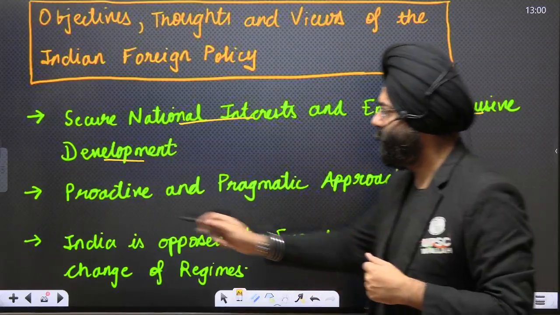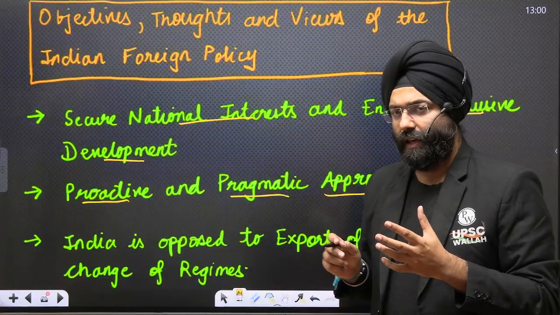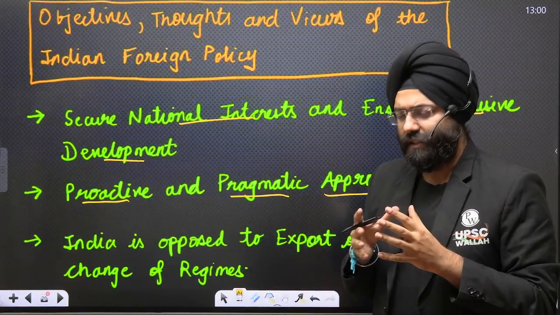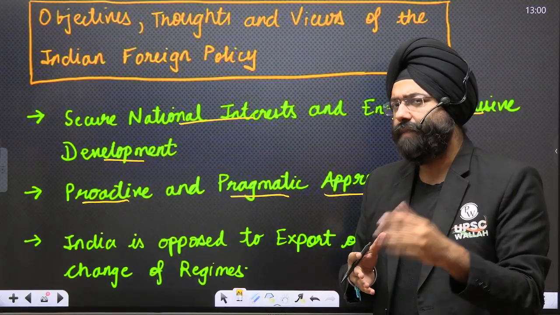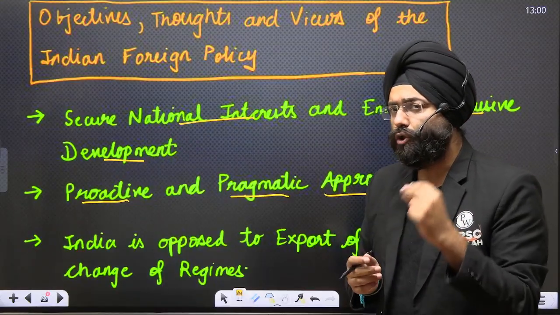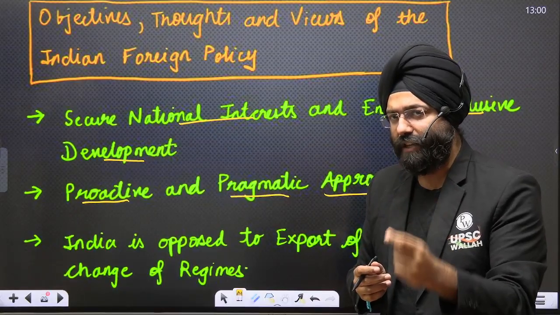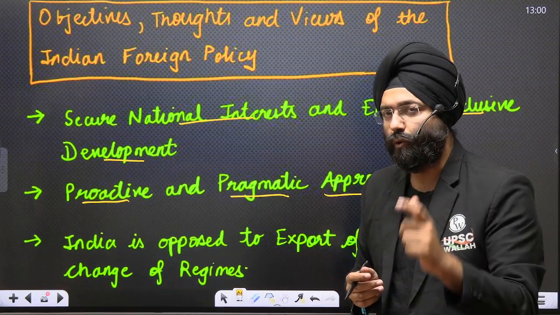Next is proactive and pragmatic approach. Now, please understand. Over here, two words are used. Sometimes in our day-to-day lives also, someone is lazy, someone is active, then you are proactive. That means quick decision making with respect to what is the need of the hour. That means proactive decision making, immediately responding to the situation, is proactiveness.